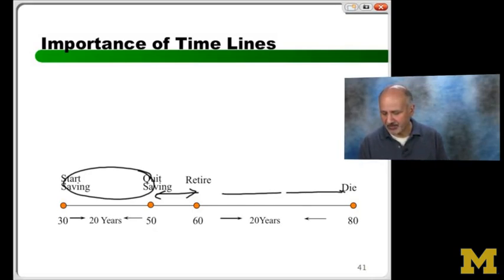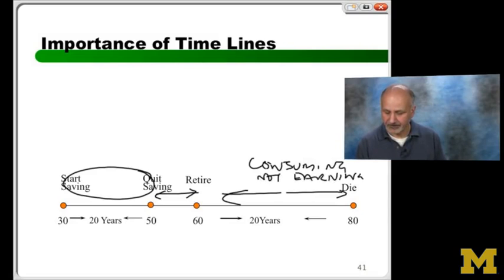And now in this period, what am I doing? I'm consuming, but not earning. Again, that's a simplification, but it will give you a sense. I think this word problem is just awesome. You can modify it in various ways.